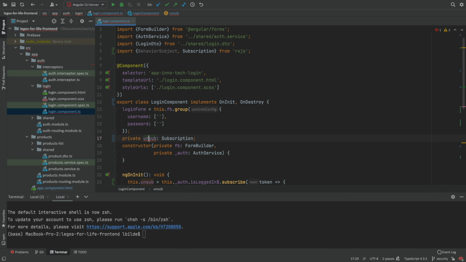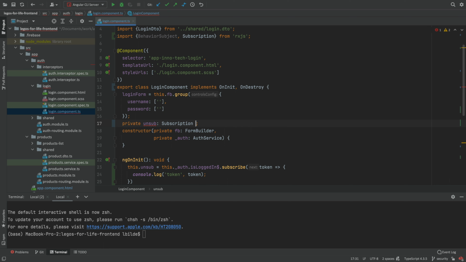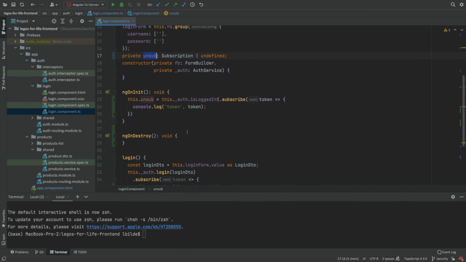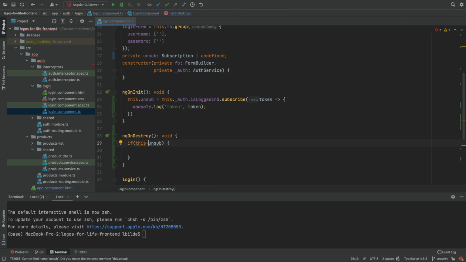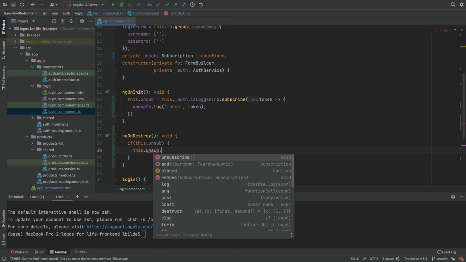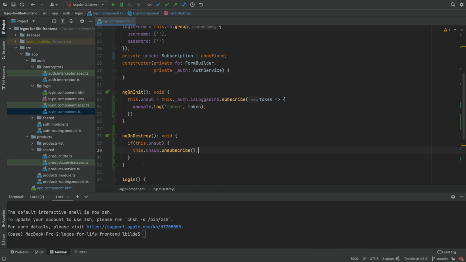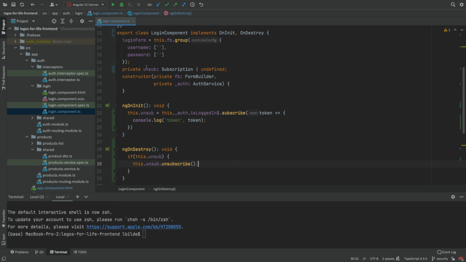There we go. And then with this unsubscribe now, which again can be undefined, notice how much code this takes. Oh my God. What I have to do down here in the destroy is I'm going to say if this is there. So if there's an unsubscribe, and I have to put this keyword in front of it. There we go. If there's an unsubscribe, then call that unsubscribe.unsubscribe, right? So this is a lot of code that we have to write. And again, remember that you have to do this for every subscription you're doing. So it's going to end up being pretty hideous with the old way of doing it. And there are other ways to solve this, and we'll look at that later.